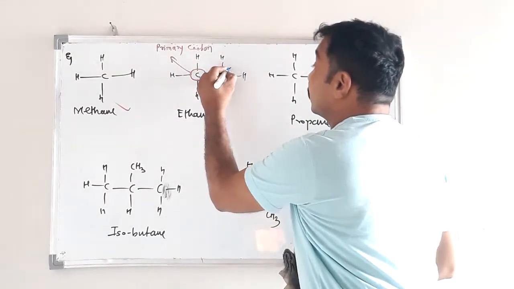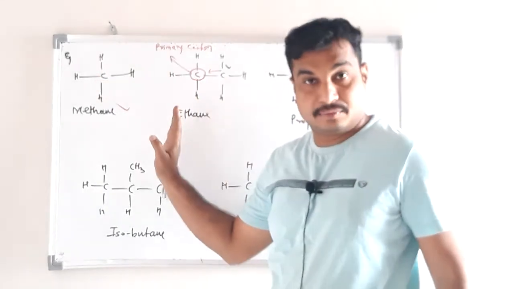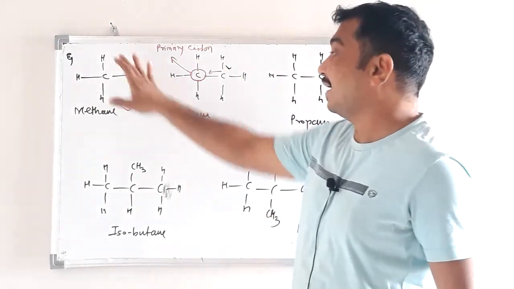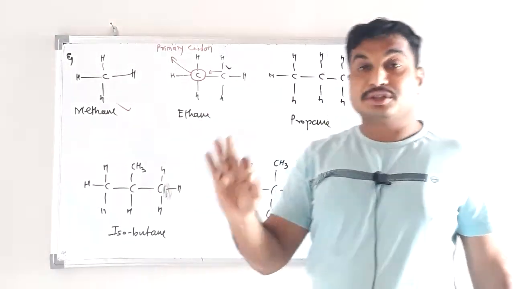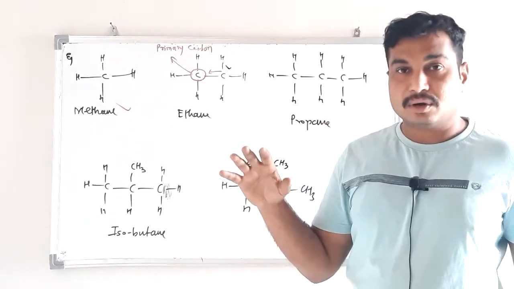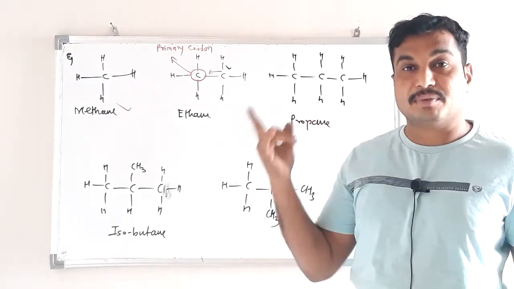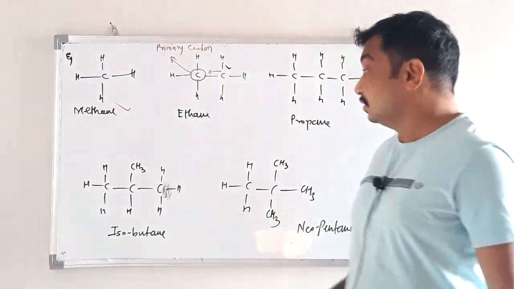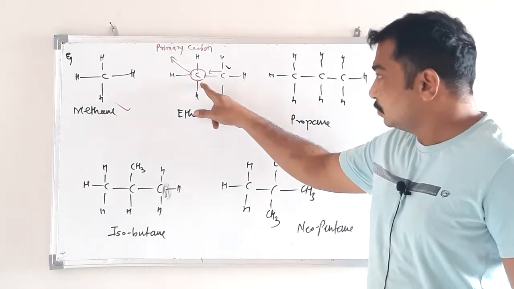Now what about this carbon? Is it primary or simple? Simple means only hydrogen atoms are attached. In case of methane, only hydrogen. The 4 valencies of carbon are satisfied by hydrogen only. That is called simple. If among these 4 valencies of carbon, in case of alkane or another compound, 3 are satisfied by hydrogen and the 4th is satisfied by carbon, like this, then this is known as primary carbon. Okay. See, in case of ethane, there are 2 carbon atoms and this is primary.